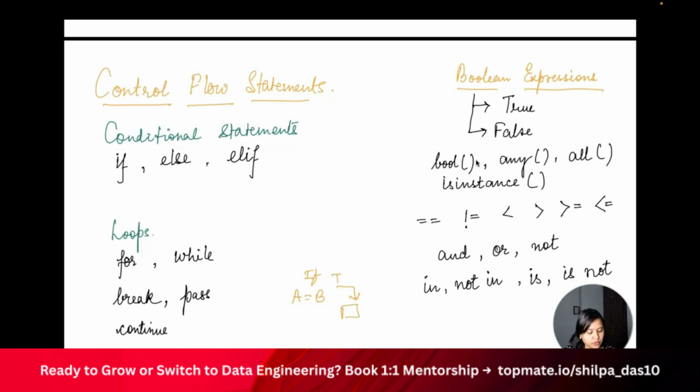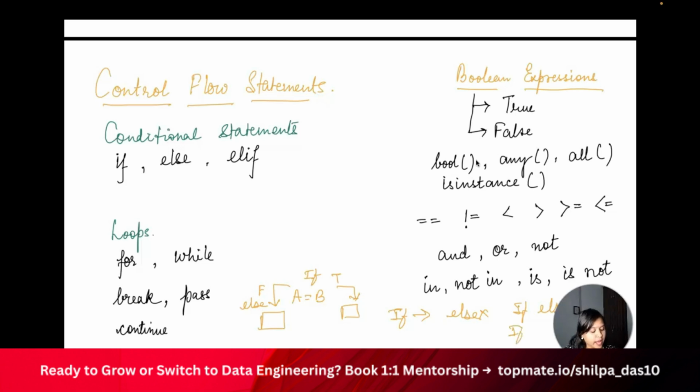If this condition is false, then run this other piece of code. So it checks the if and then it checks the else. It is necessary to have if, but if I have if, it's not necessary to have else. I can have both if and else.